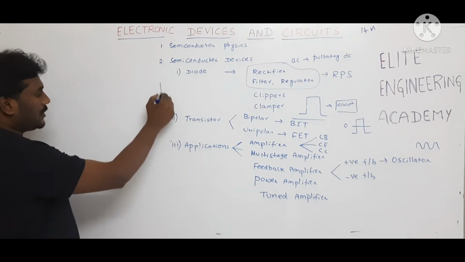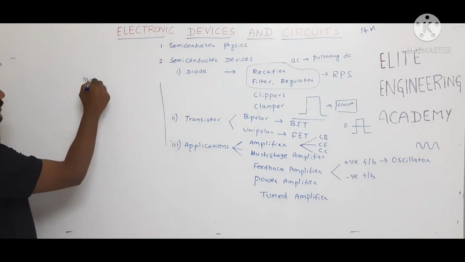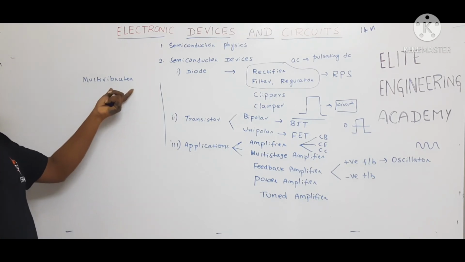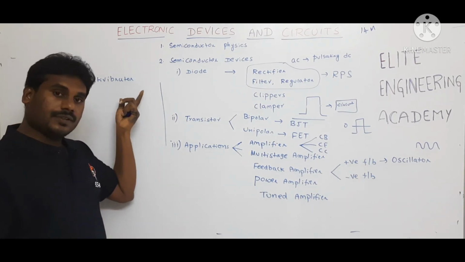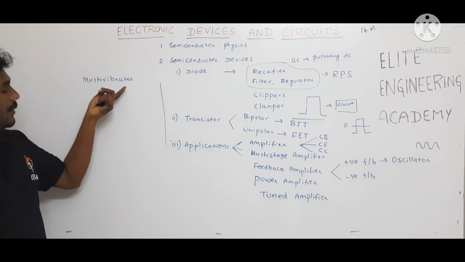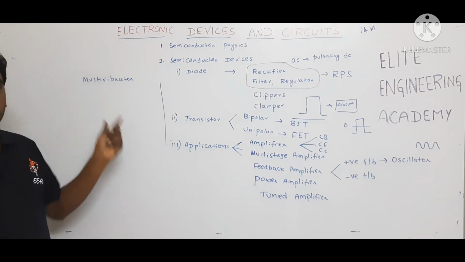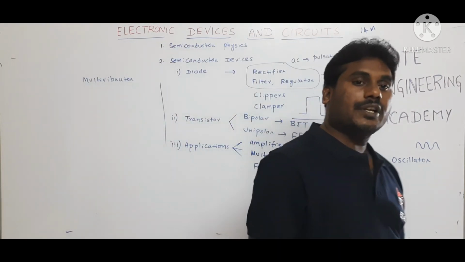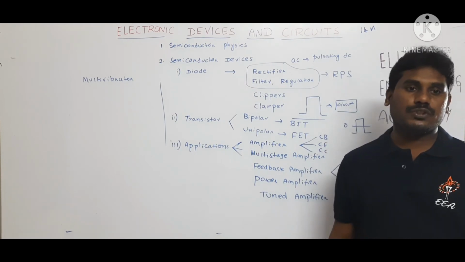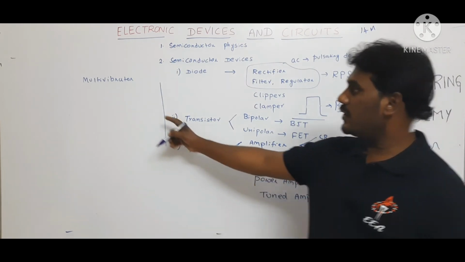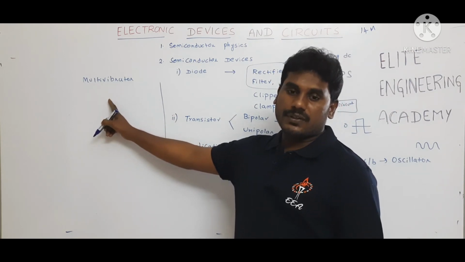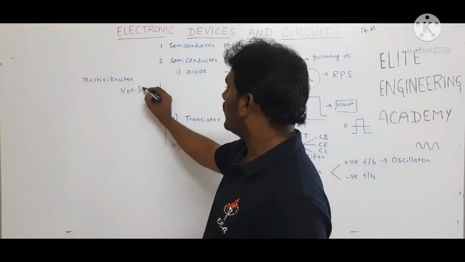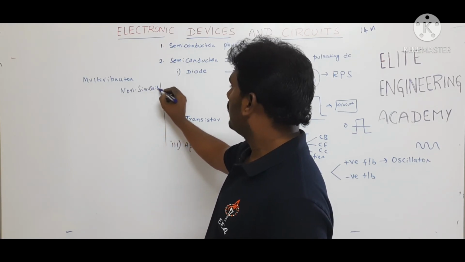After that, one more application is there: multivibrators. Here we are going to use transistors again. Multivibrators are classified into three types: bistable multivibrator, monostable multivibrator, astable multivibrator. Based on the number of stable states and quasi-stable states, these multivibrators are classified. A multivibrator is a circuit which generates non-sinusoidal waveforms.